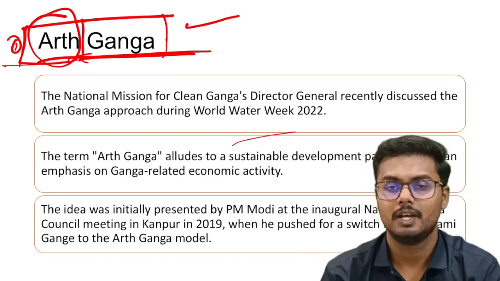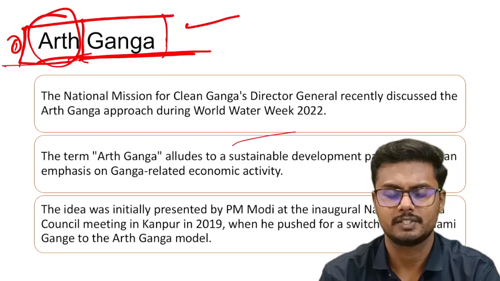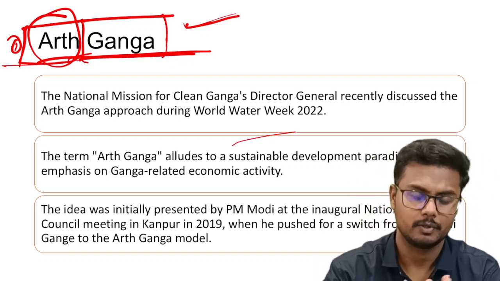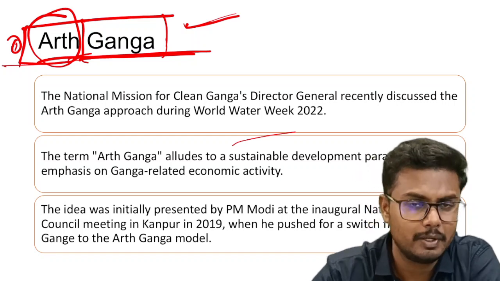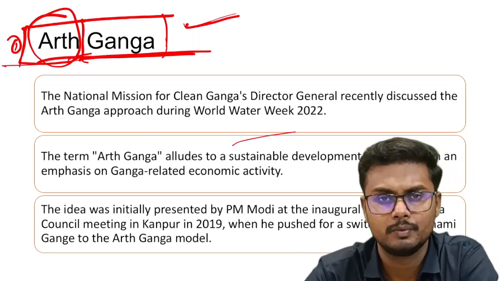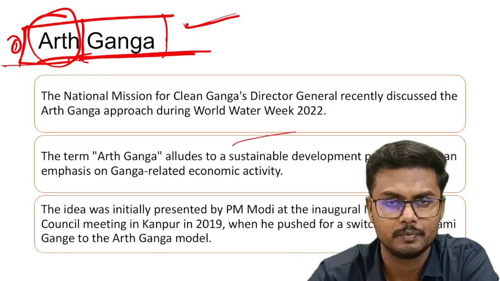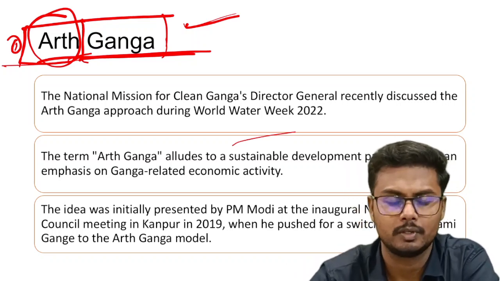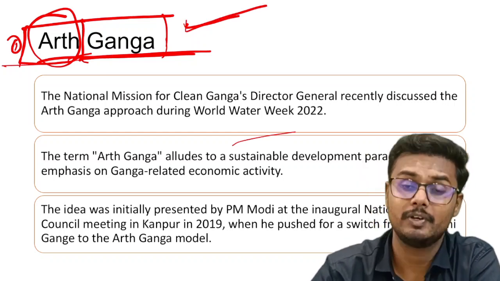Why is it significant? See, Ganga is the lifeline for the northern part of our country. Nearly 6 to 7 states are directly dependent upon the river Ganga. The river Ganga and its important tributaries directly influence the well-being of many people in the northern part of the country, and not just the citizens, also the well-being of states, that is in terms of economy. It might be agriculture, it might be other associated activities, or it might be transportation, that is water transportation, or it might be even tourism. All these activities are directly dependent upon the well-being of river Ganga.